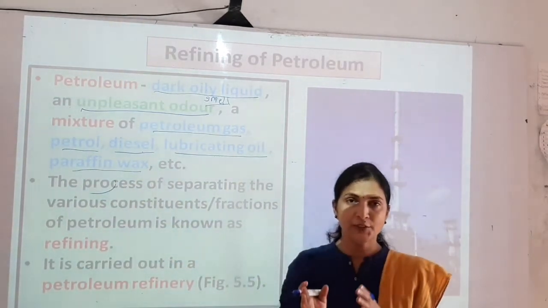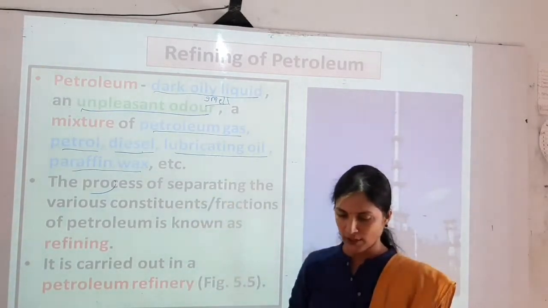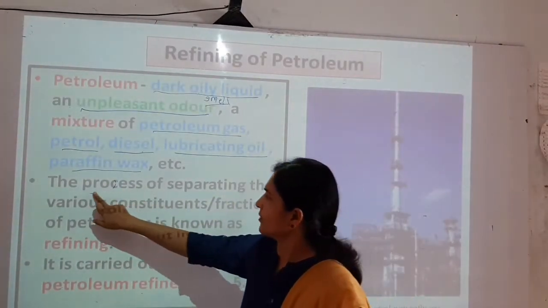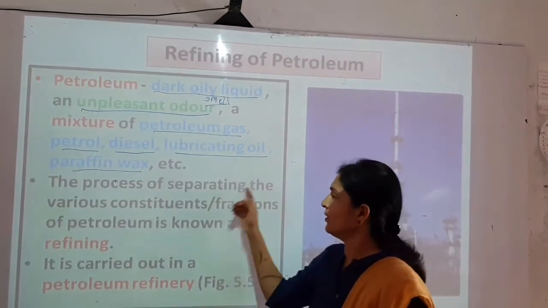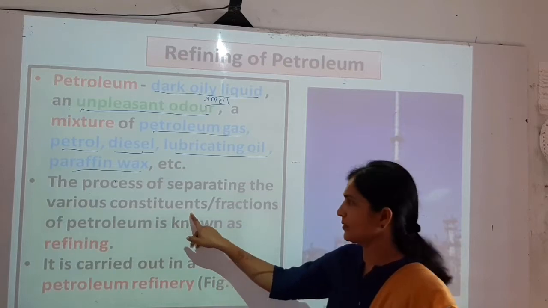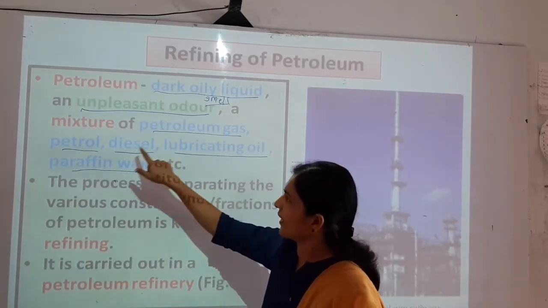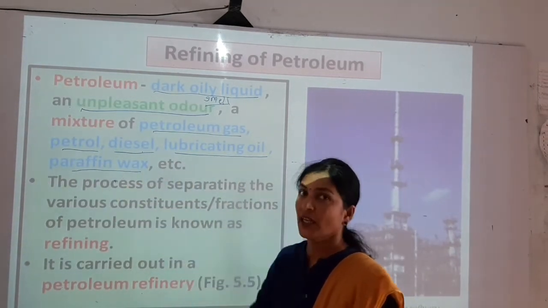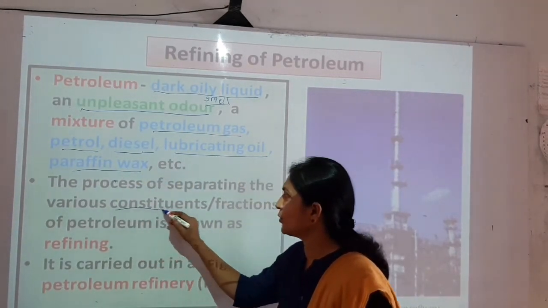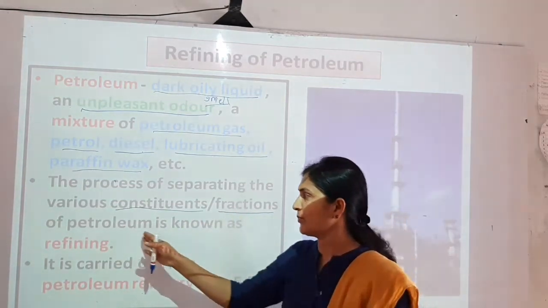So these are the constituents of petroleum, all mixed together in the petroleum. These are called constituents or fractions of the petroleum.